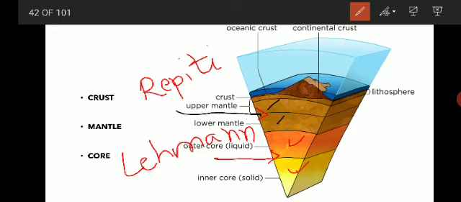Then even the crust is divided into two, the upper and lower crust. The discontinuity which separates the crust into upper and lower crust is called the Conrad discontinuity.